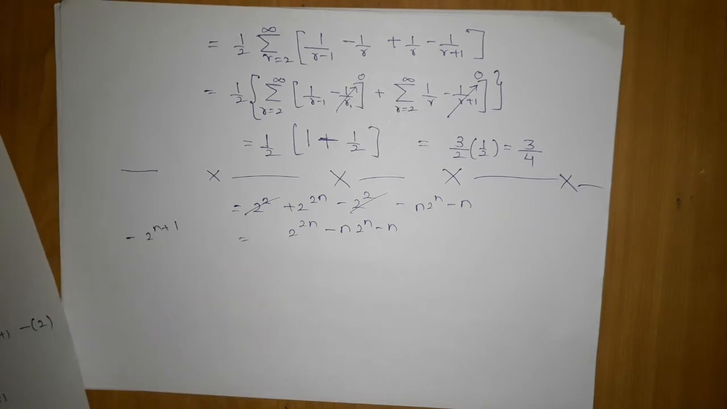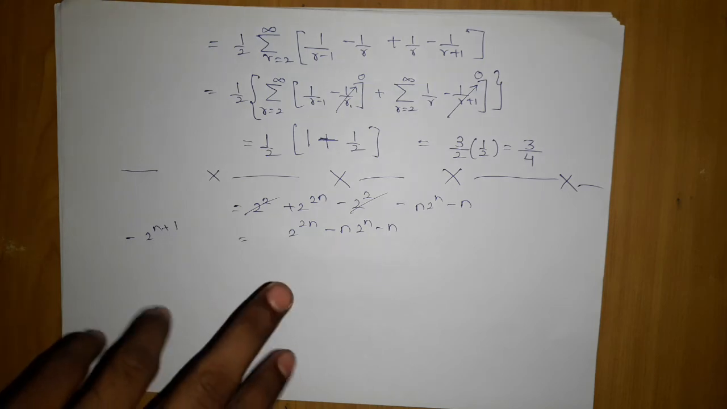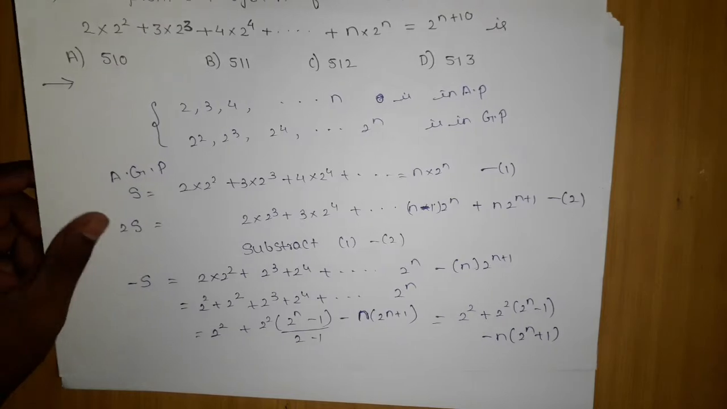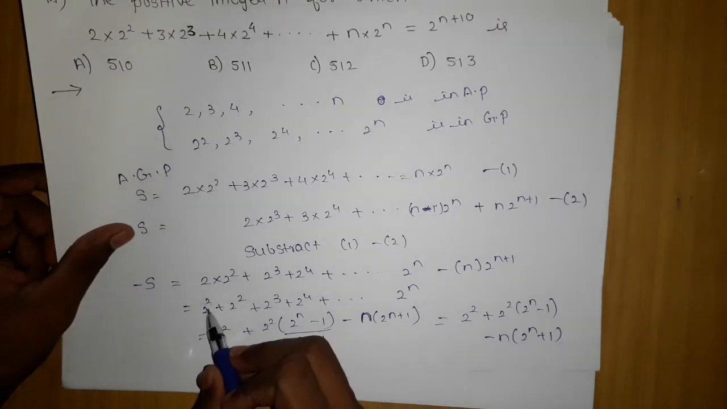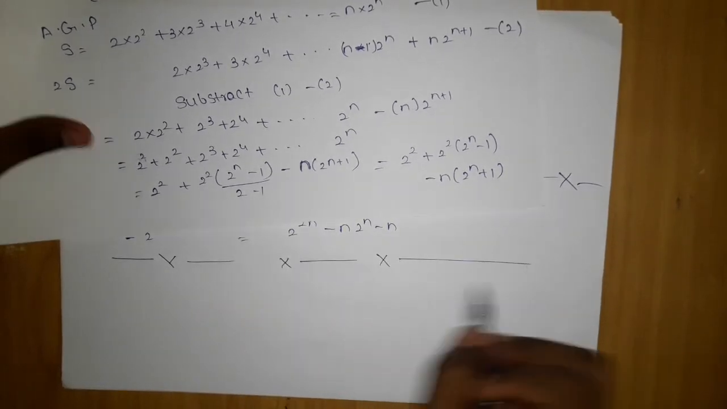Why is 2 power 2n left? I am confused. 2 power 2n is left. I am doing some mistake. Let me check. This is 4. I think we have made a mistake. We will rectify the mistake.